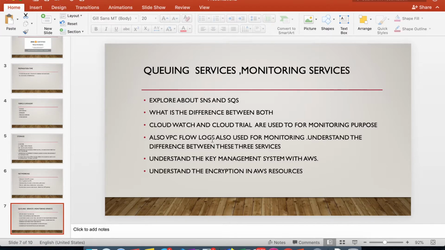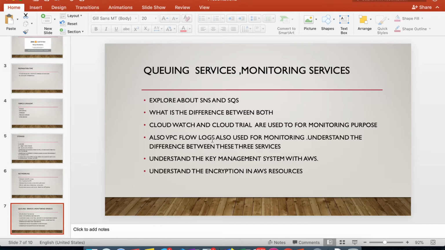And for monitoring, there are three different services available in AWS. One is CloudWatch, the other one is CloudTrail, and the last one is VPC Flow Logs. You should know the difference between these three. You will get scenario based questions on this.